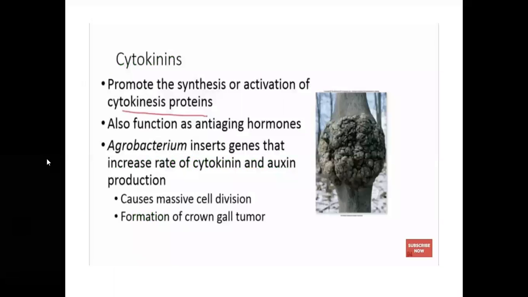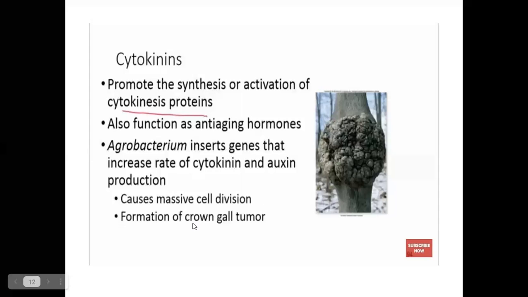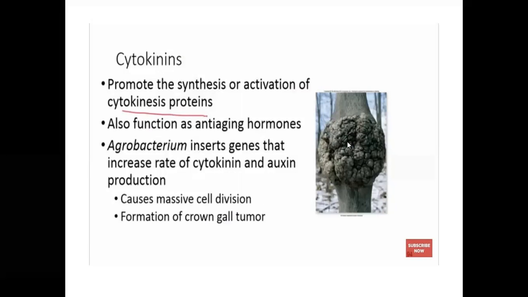And the next one is cytokinins. They promote the synthesis or activation of cytokinin proteins. They also function as anti-aging hormones. Anti-aging hormones means aging is stopped by this hormone. Agrobacterium inserts genes that increase the rate of cytokinin and auxin production, which causes massive cell division. Here it is a massive cell division and formation of crown gall tumor. Crown gall tumor is caused by the cytokinins.